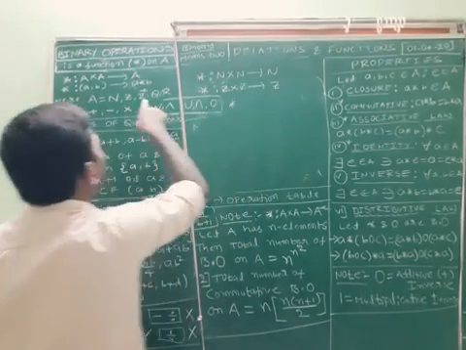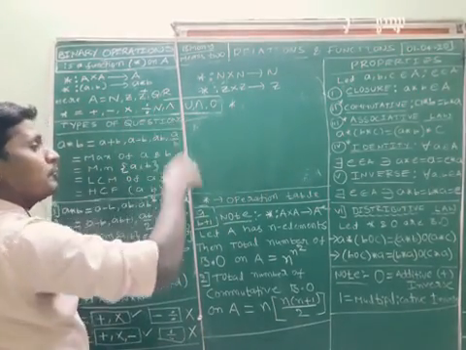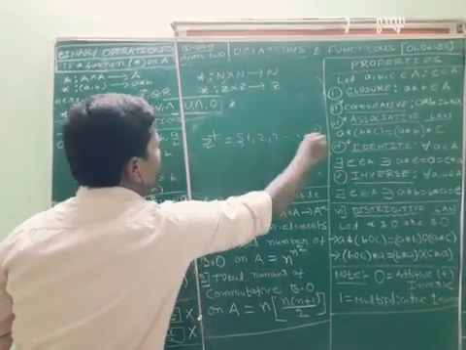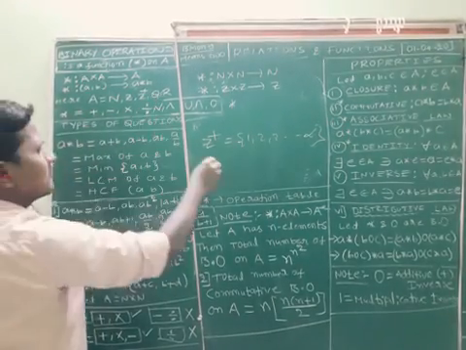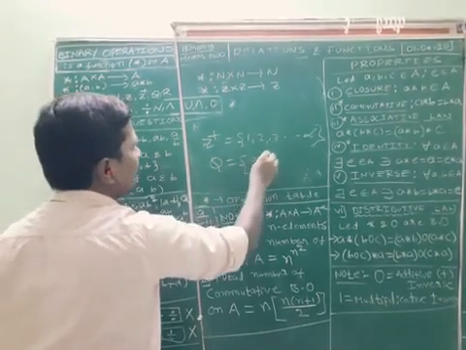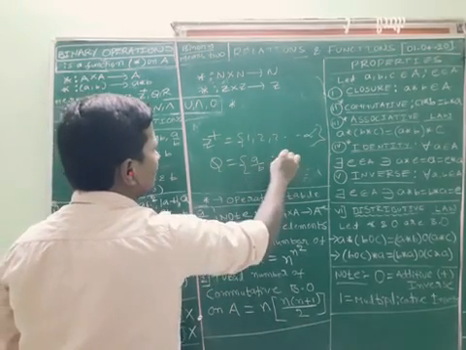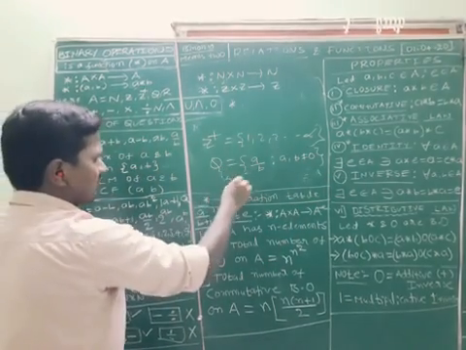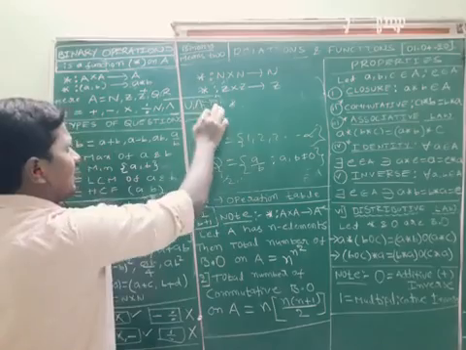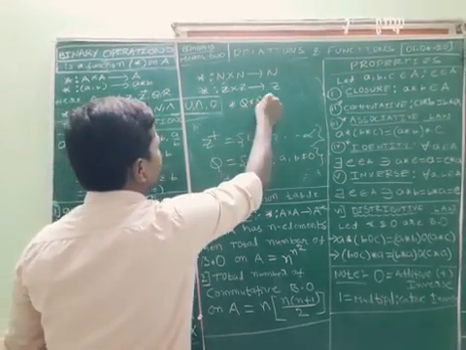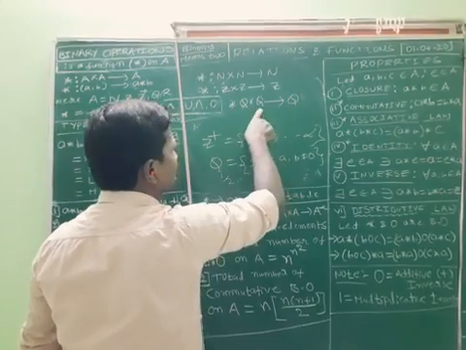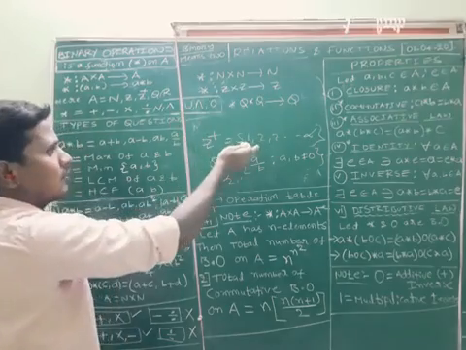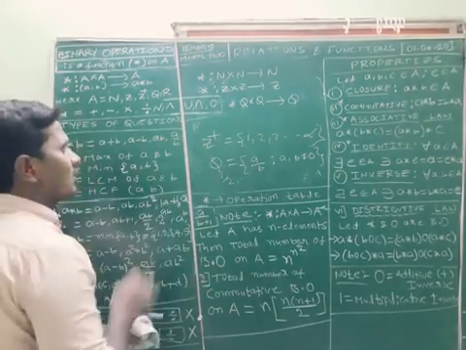In the same way, you can replace with Z plus. Z plus means positive integers. What is Z plus? Z plus is 1, 2, 3 up to infinity. R is the real numbers, Q is nothing but rational numbers, a by b such that b is not equal to 0. Rational numbers are like 1 by 2, 1 by 3. If I take any two rational numbers, the output should also be a rational number. Then we can say star is a binary operation. Otherwise, we cannot say it is a binary operation.